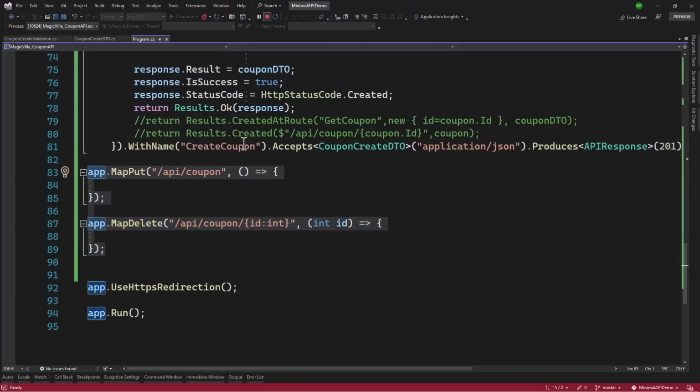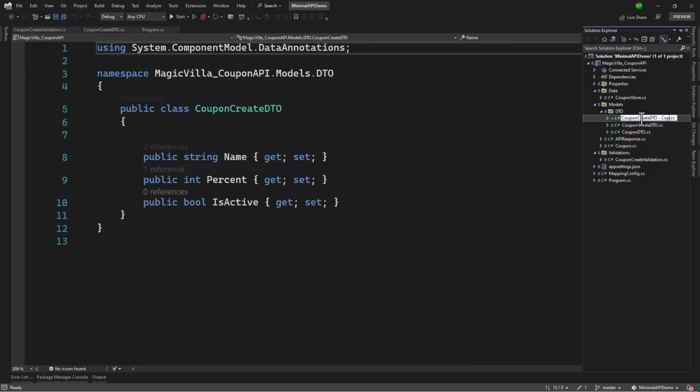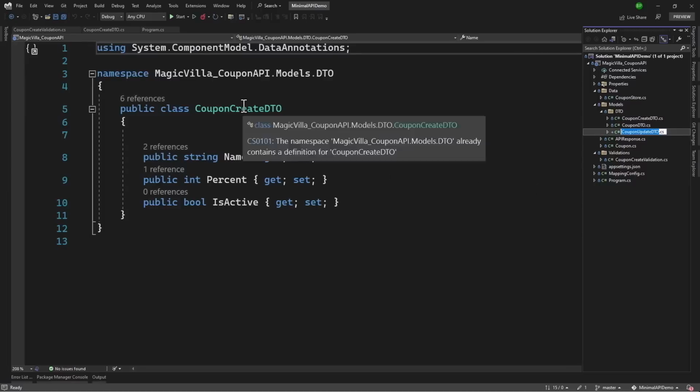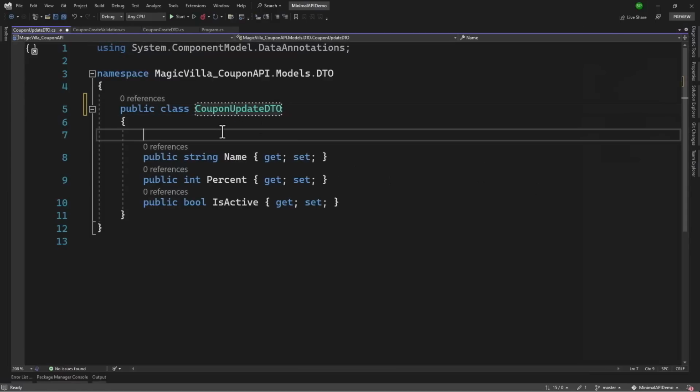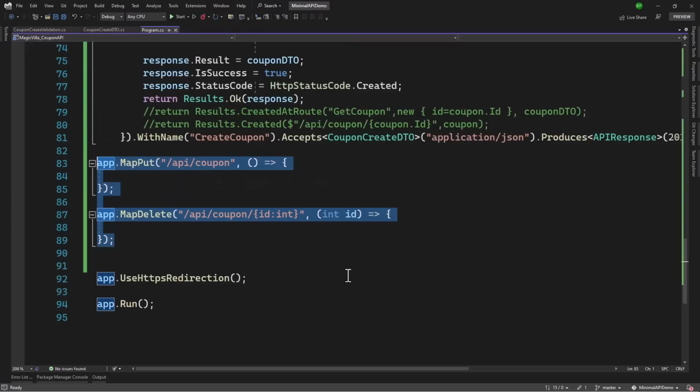I hope you were able to complete the assignment. First thing, we need to create a DTO. We will copy and paste that, and this will be coupon update DTO. The name here, one property that I want to add here is the ID. Everything else looks good. Perfect.